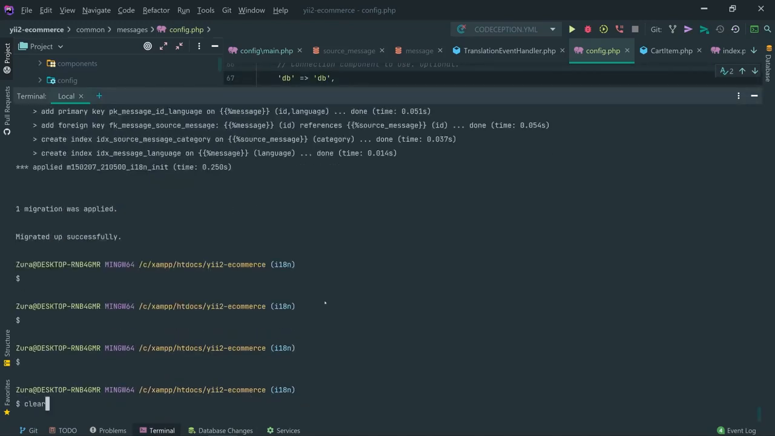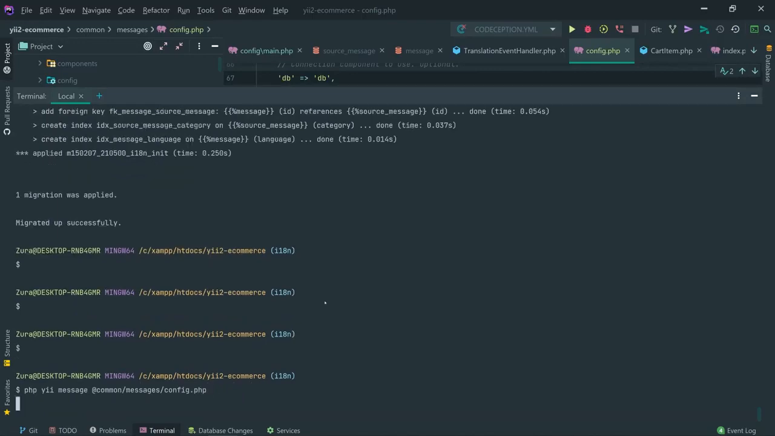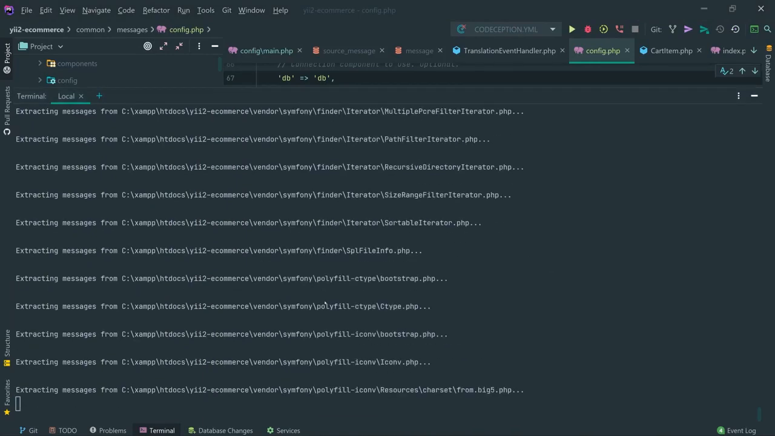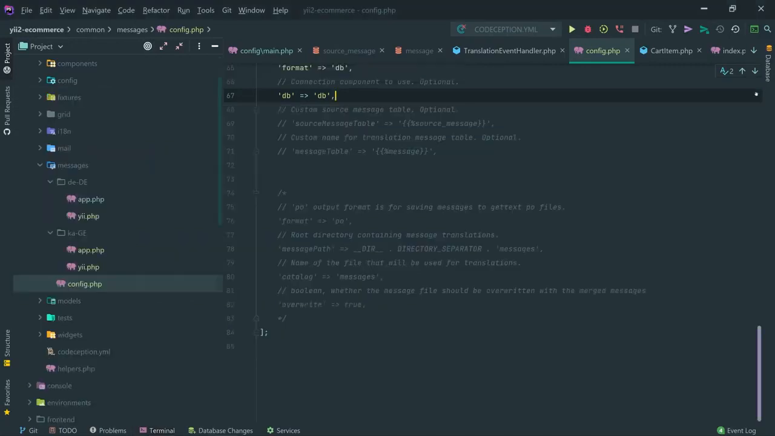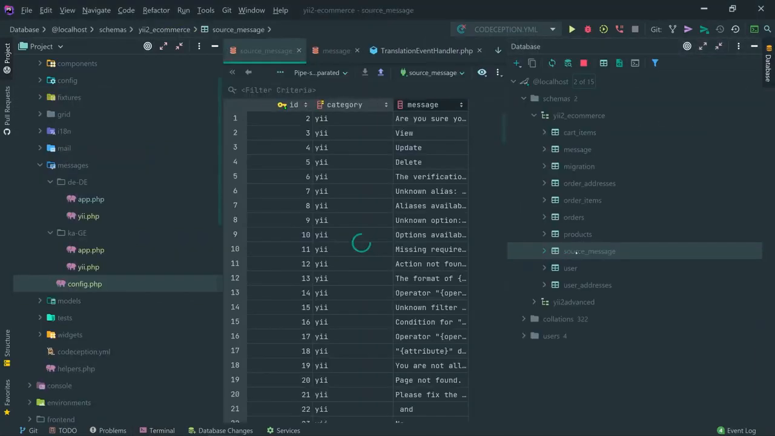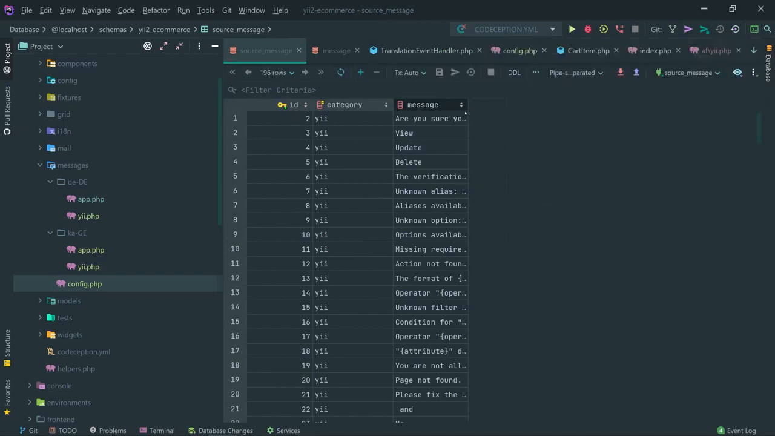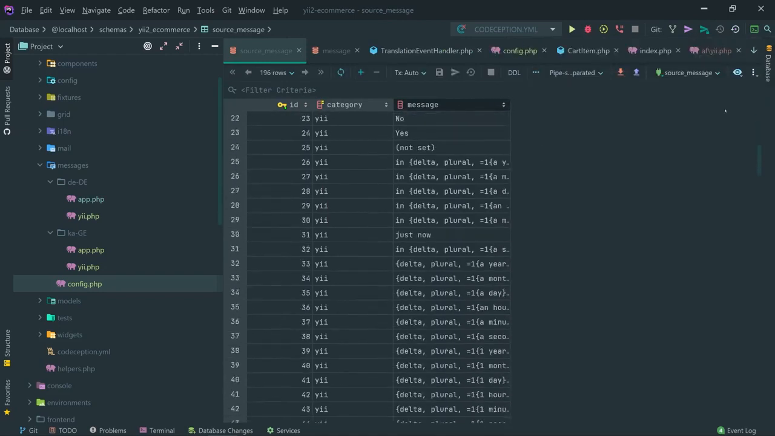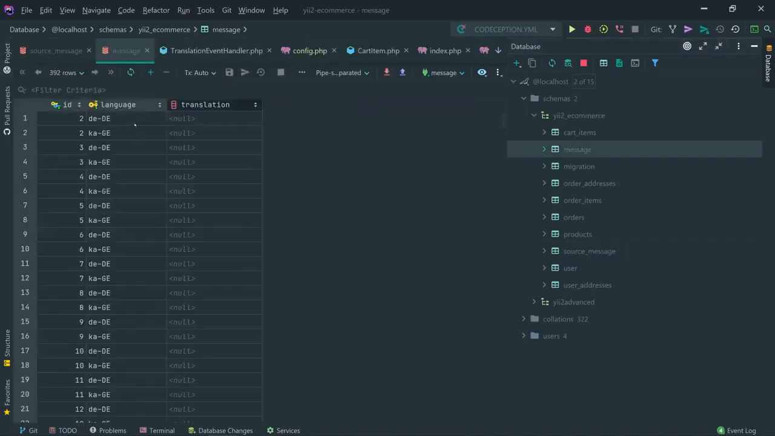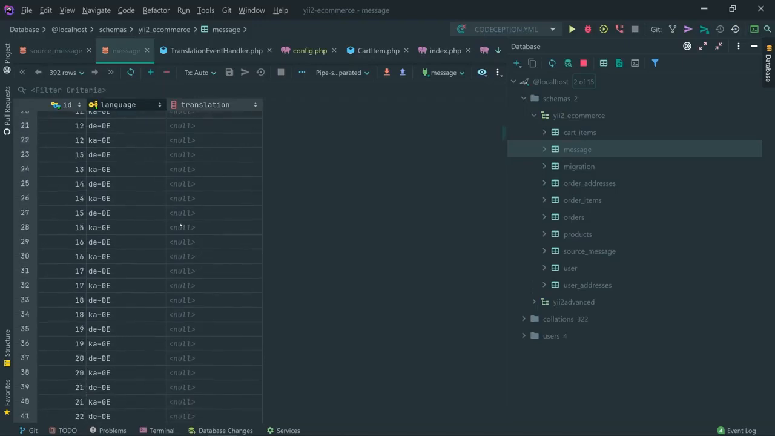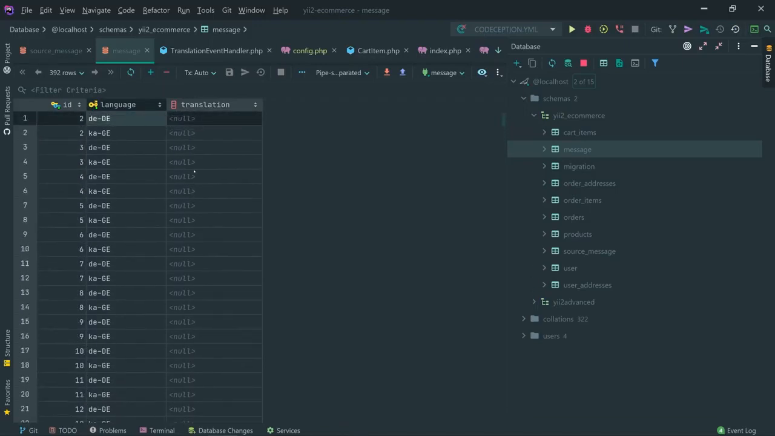So, and let's actually execute php yii message again. In this case, it should save the values in the database. Let's wait a couple of seconds and have a look. Okay, inserting new messages, saved, updating obsoleted messages, nothing obsoleted, skipped. So let's go in the database level, source messages, and we do have right here all the source messages. Okay, and if we go in the messages, we do have translations for Georgian and for German. The translations are empty because this is actually what we need to translate.